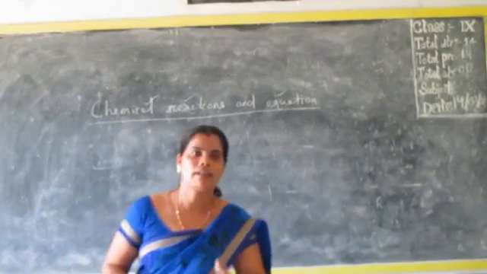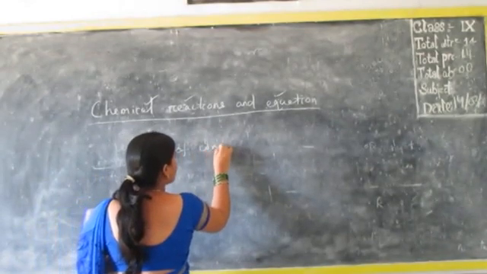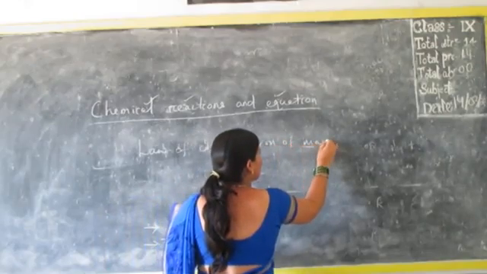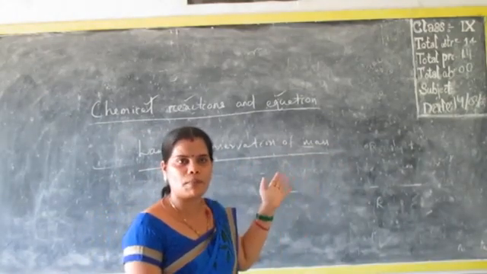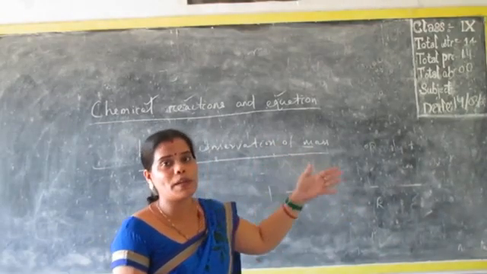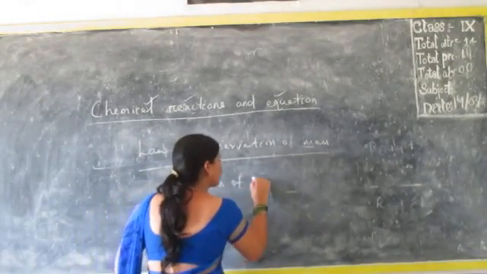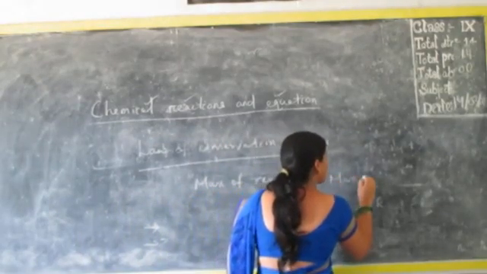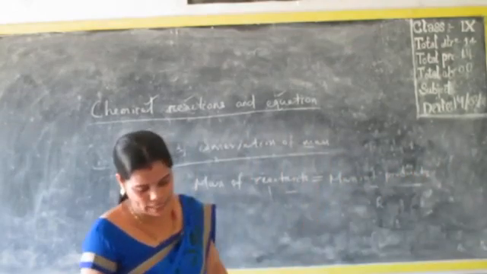Before going further, let me discuss the law of conservation of mass, which states that those things which participate in a reaction will give the same product, or the mass of the reactants should be equal to the mass of the products. Mass of reactants should be equal to mass of products. Let us see some examples.